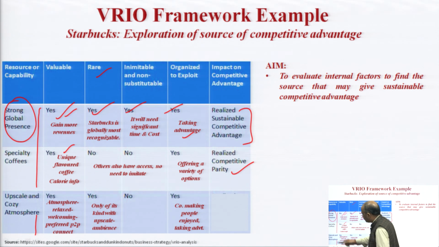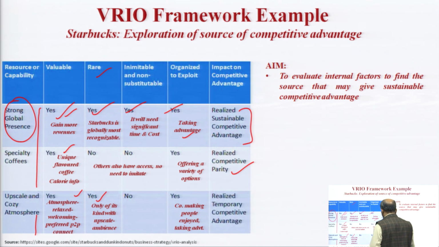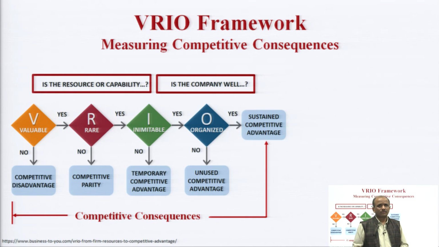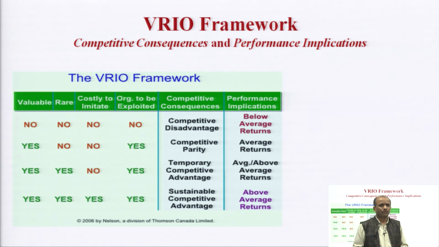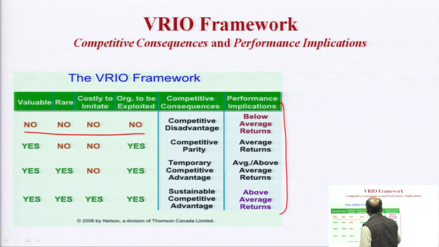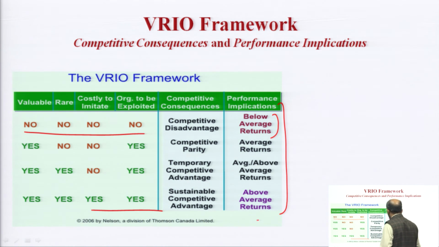The last one is upscale atmosphere. Valuable, yes, it is valuable. Rare, yes, it is rare, but it is not something which is hard to imitate. And obviously the company is making people enjoy it and taking advantage of it. So it will give me a temporary advantage. Why temporary? Because it is not hard to copy. So this is the summary of this slide, the VRIO framework. I will move on to look at the performance implications. If you have all no's over here, then below average return; all yeses will give you above average return.